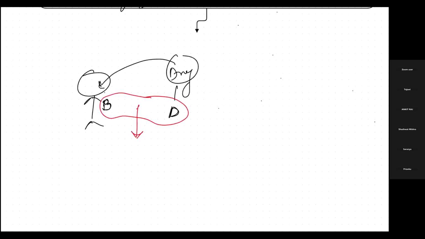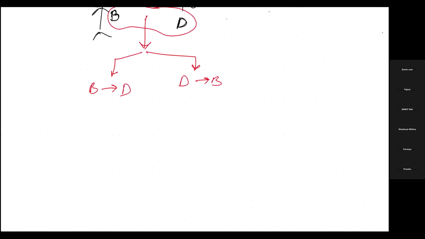Now, if two people are interacting, then what are the chances? There are two chances, right? Either we will study what B is doing to D or what D is doing to B. And these two things are the parts of pharmacology that we know as pharmacodynamics and pharmacokinetics.